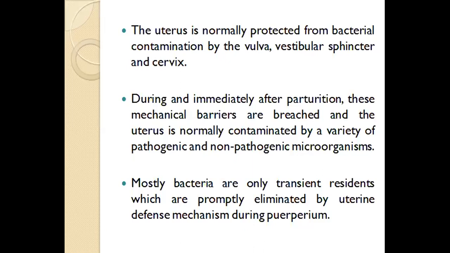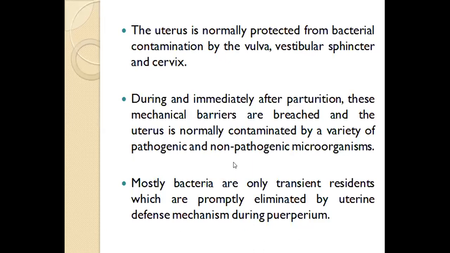But during parturition, when the fetus has to be expelled, all these organs open up and act as a continuous channel from the outside environment towards the uterus. So the bacterial contaminants gain entry into the uterus.